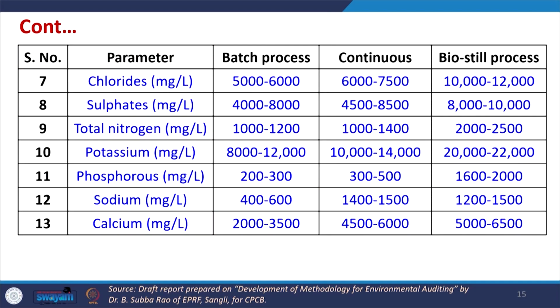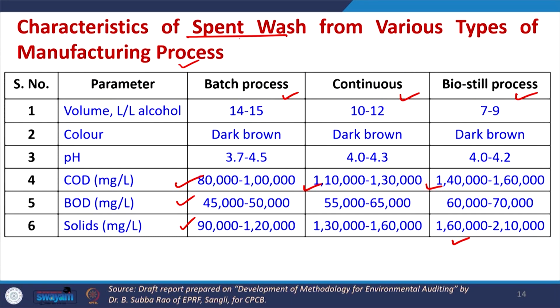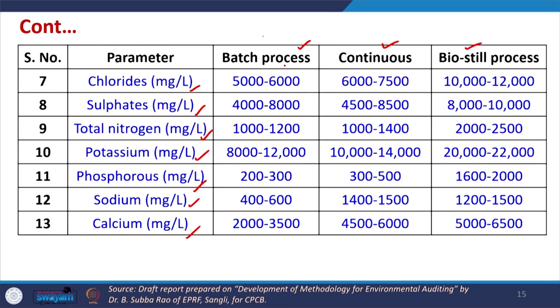Similarly, the other characteristics of the spent wash like chlorides, sulfates, total nitrogen, potassium, phosphorus, sodium, calcium, all these values depend upon the various types of processes, whether it is batch process, continuous or biosteel process, which is being followed for rectified spirit production from molasses. So, depending upon these, the characteristics of spent wash vary a lot.